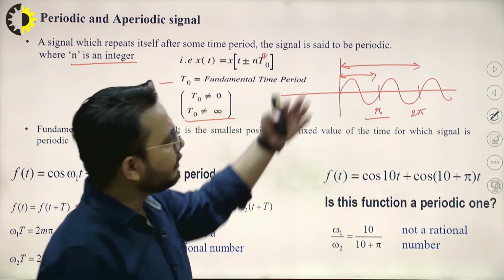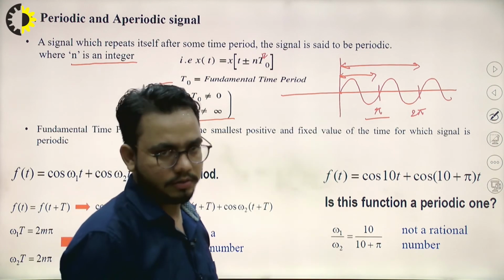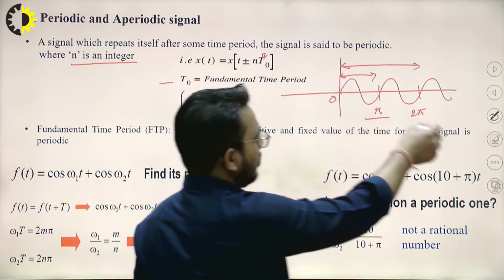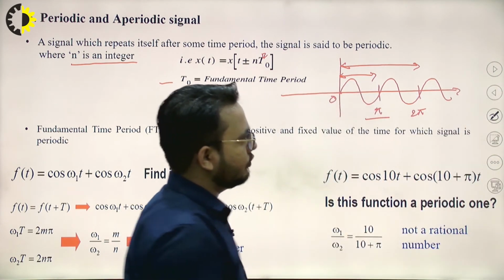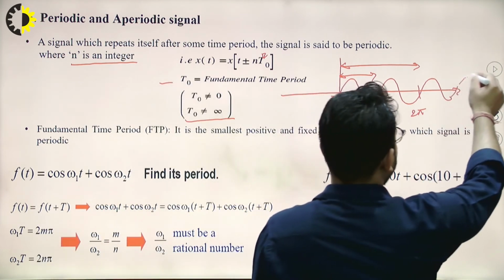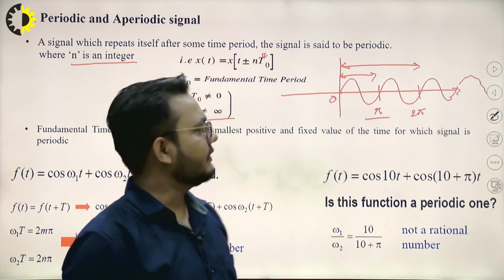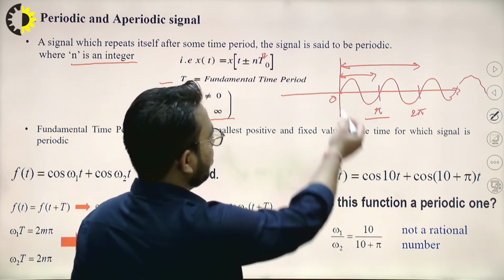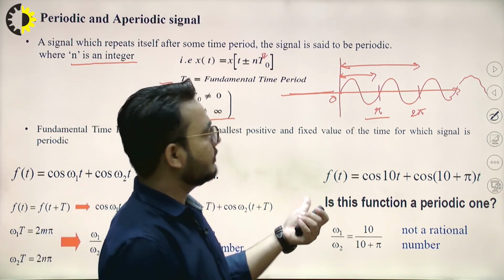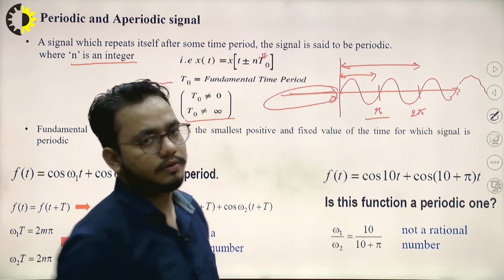So can you tell me whether this signal which is in front of you is periodic or aperiodic? See, we can see that this is 0 and this is continuously increasing into the right hand side, just continuously going over there. So under this condition it seems to be periodic, but this is a non-periodic signal. Why? Because before 0 it is 0. So we cannot say that the signal is repeating itself, because we are having nothing over here.